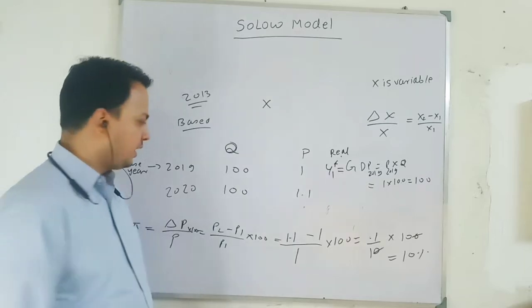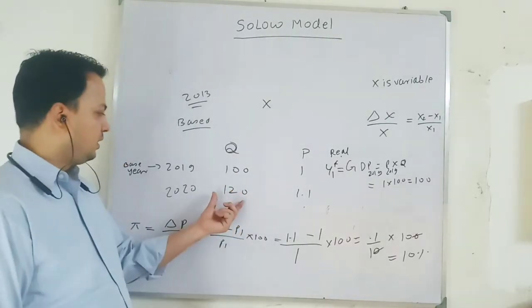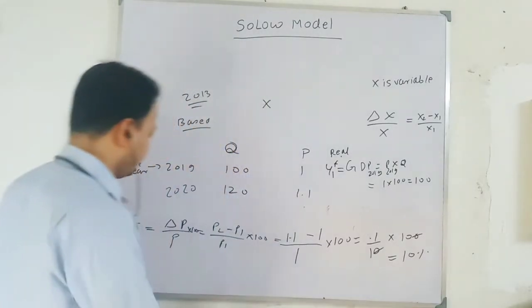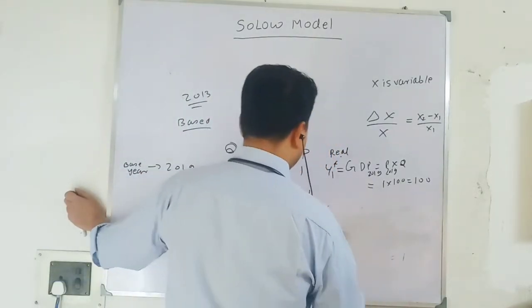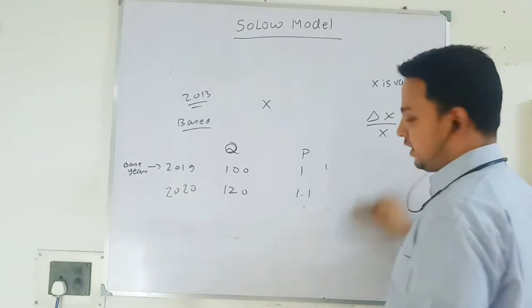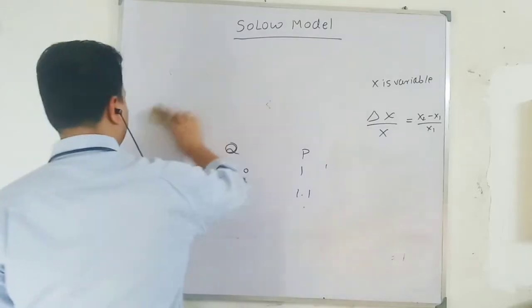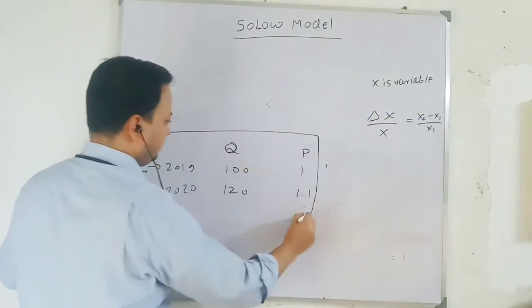Now take another example. Suppose in 2020 my output increases to 120, and the price level also increases. So what will my nominal GDP in 2019 be?